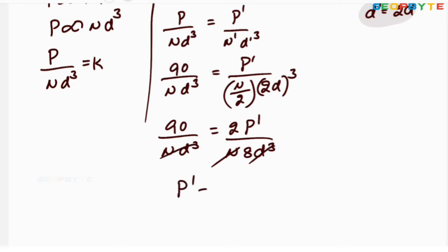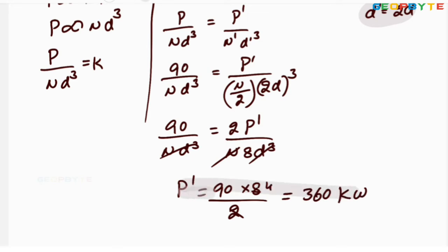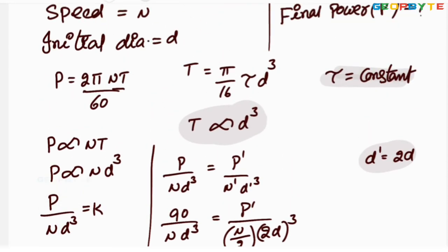P dash equal to 90 into 8 by 2, that is 4 times. 90 into 4, 360 kilowatts. The power transmitted by the shaft is 360 kilowatts when the speed is halved and the diameter is doubled.